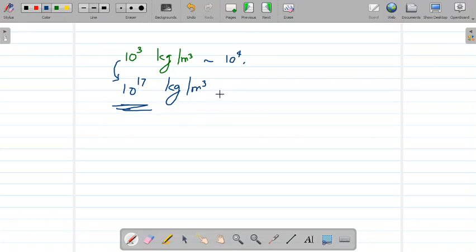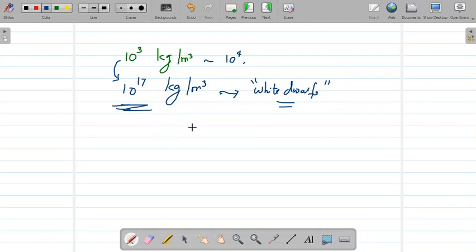So this density is seen only in certain types of white dwarfs, where the electron cloud around the nucleus has disappeared due to enormous pressure and temperature, and the density in such stars, such as in white dwarfs, will be equal to the density of the nucleus.